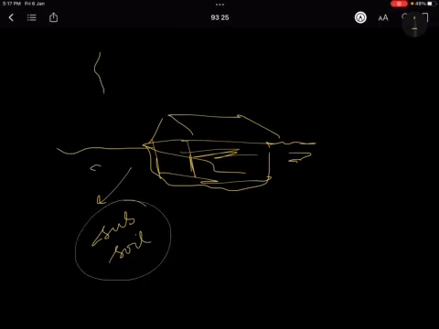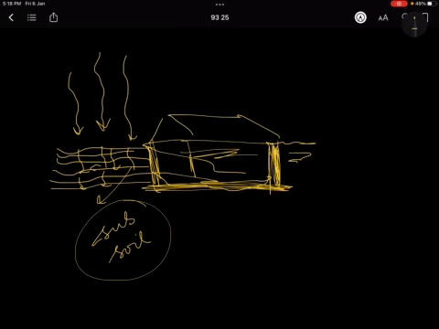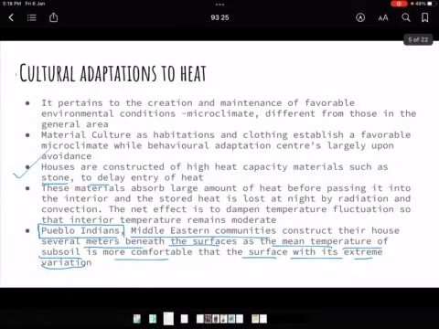Obviously, if the heat falls on the ground, it will take time to heat the different layers of the earth. Of course, the deeper you go, it will take more time to penetrate that deep, right? And that is why the temperature here is cold. So a lot of temperature would be reduced. So this is one of the techniques.